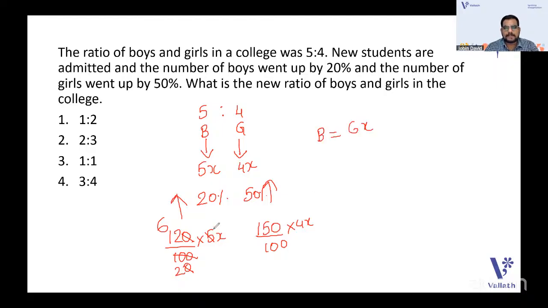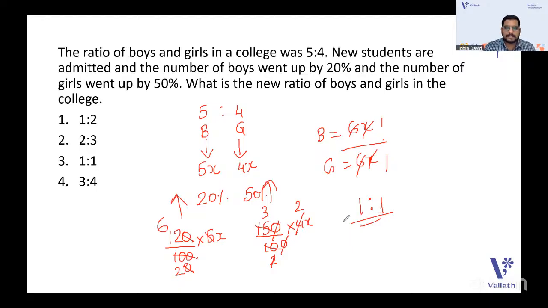And for the girls, I can cancel 0, 0, 10, and 15 by 2 and 3. Okay, 2 and 2 here, and here also I will get a 6x. So girls is also 6x. So whenever I get the ratio, it will be equal to 6x by 6x. It is 1:1. So the ratio will be 1:1.